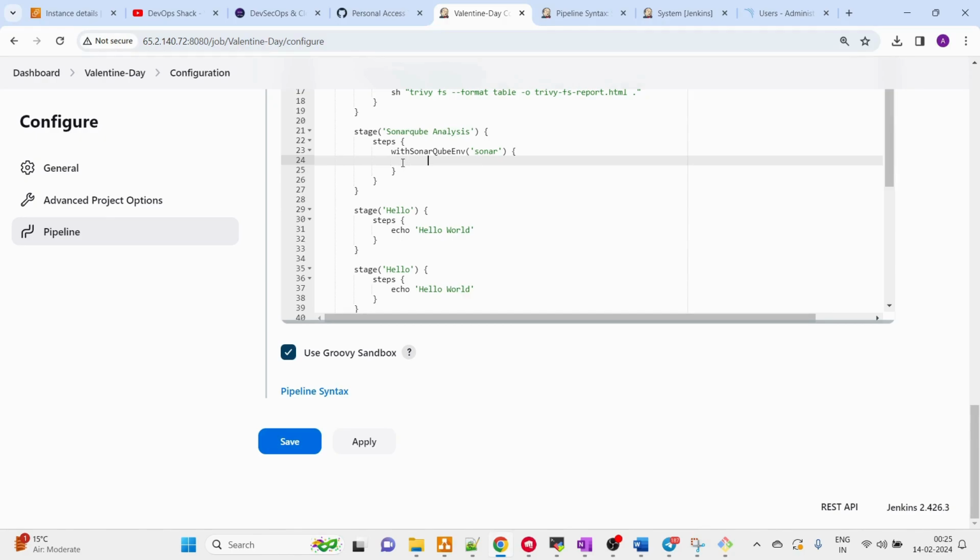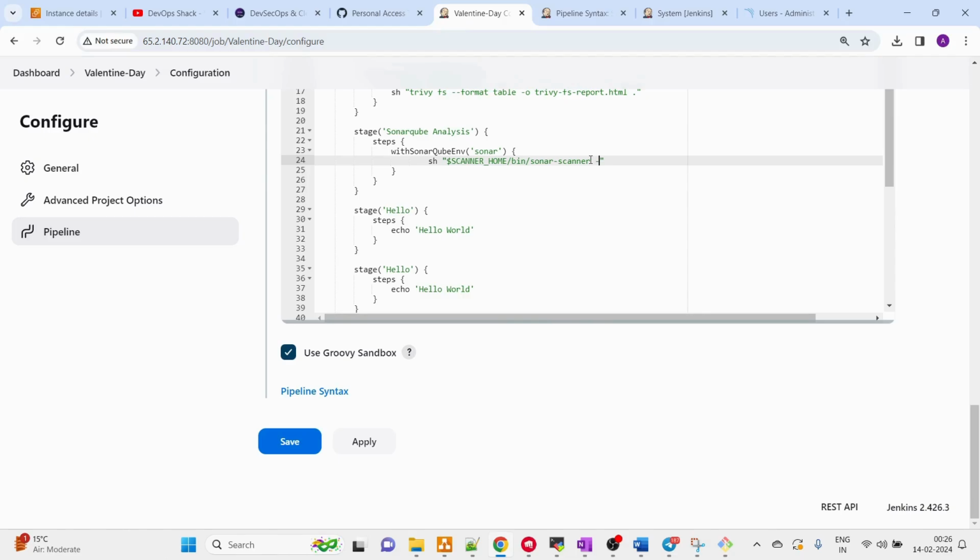Okay, for that we are going to use sh, and here I can call it in this format: SCANNER_HOME/bin/sonar-scanner. Now you might be thinking why I'm using bin, because whenever you install a tool, the executable file of that tool exists inside the bin folder. Okay, and that's where we are going to call sonar-scanner from.